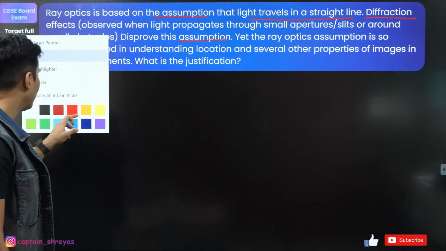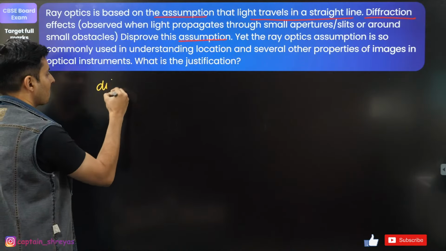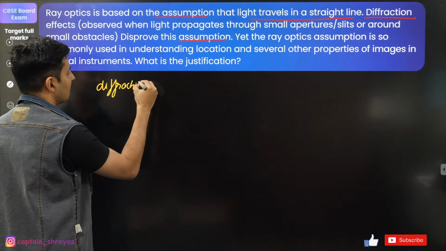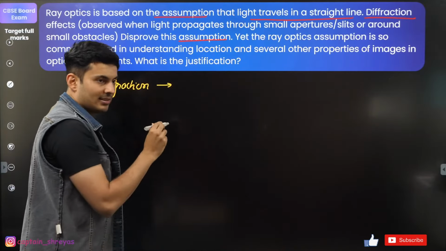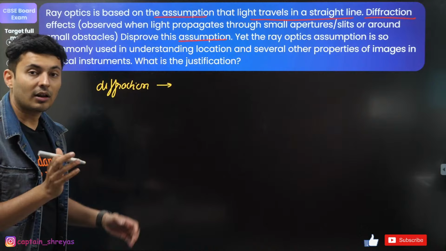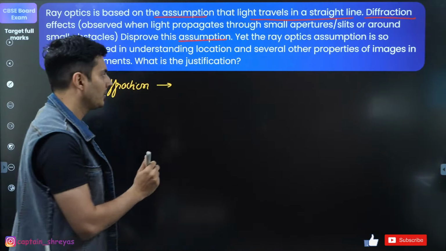Guys, the correct word over here is basically diffraction. The diffraction effects happen when the wavelengths are close to the size of the obstruction or the aperture.